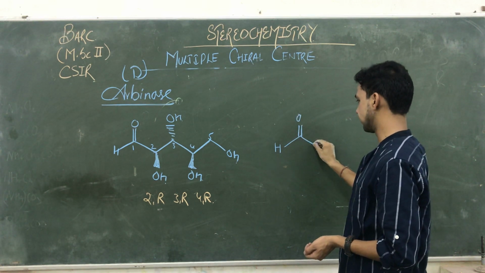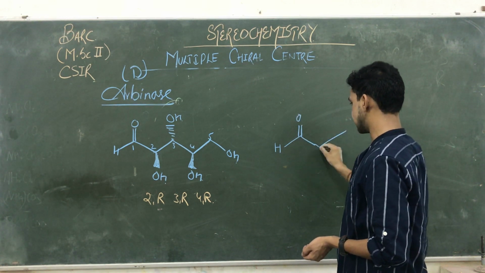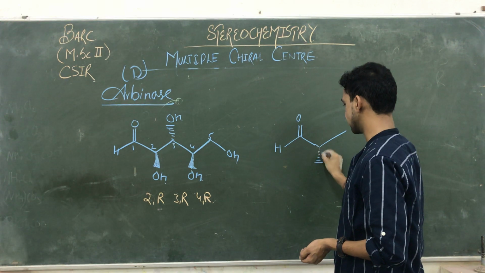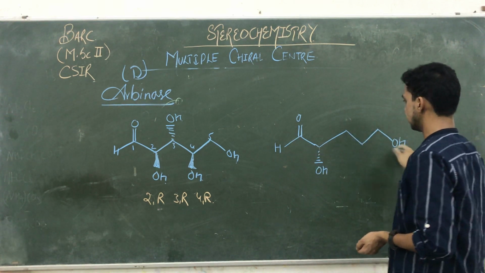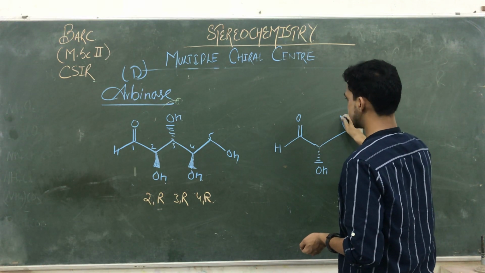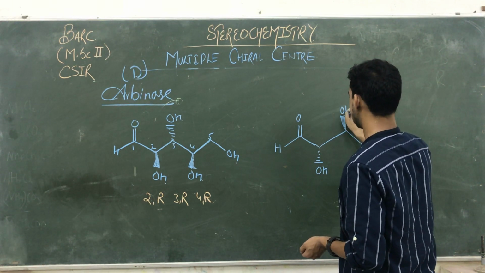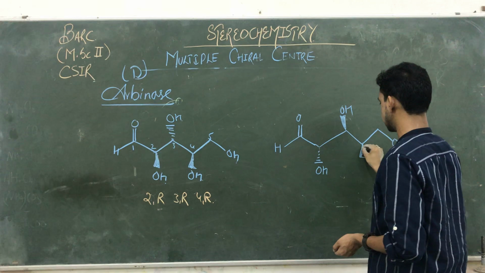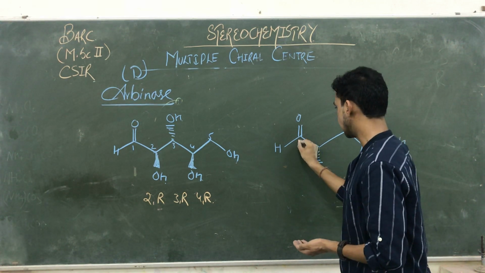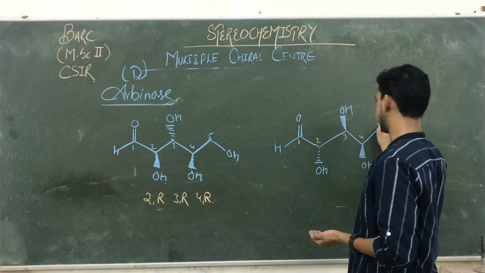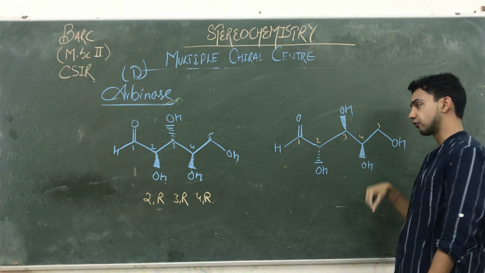This one remains the same. Okay, this one remains the same. Then here we are changing its configuration. That is OH. Here we are changing the configuration of the third one also, that is OH and that one is OH. So that is 1, 2, 3, 4, 5. Now we are just going to find out its configuration.